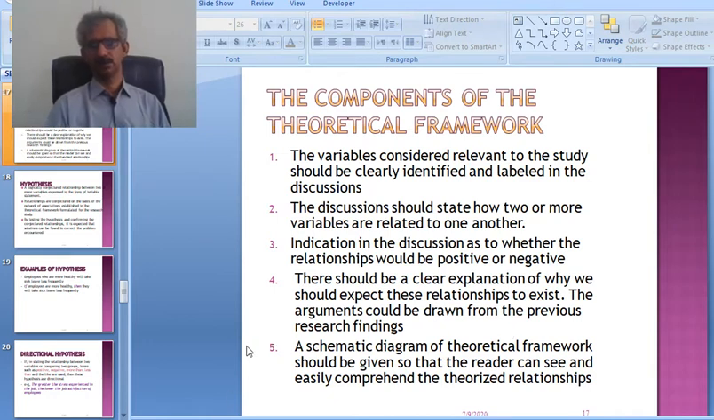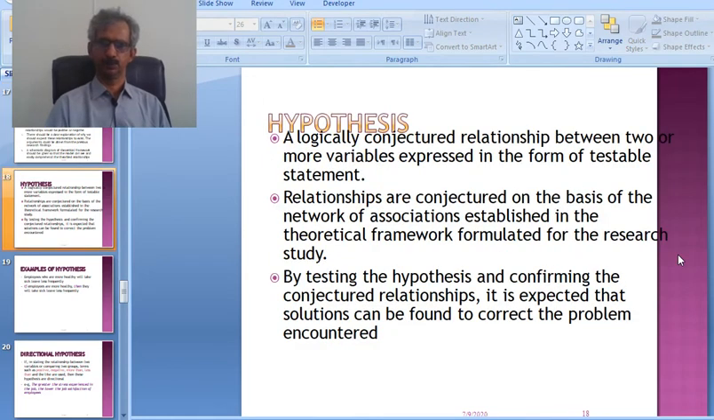A schematic diagram of the theoretical framework should be given so that the reader can see and easily comprehend the theorized relationship. So in the end we also use some sort of diagram to show the relationship among the variables which we have developed.